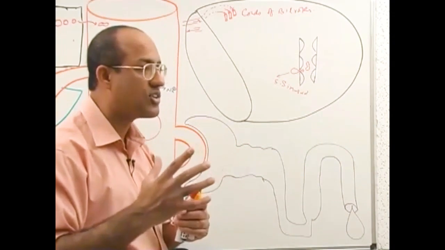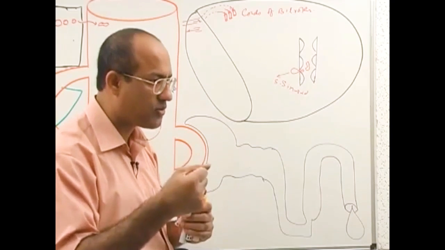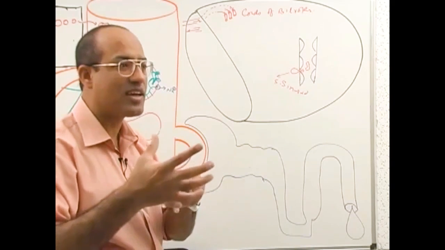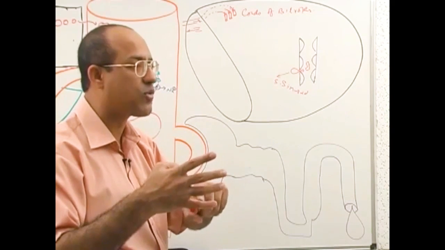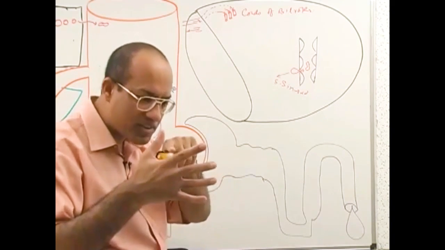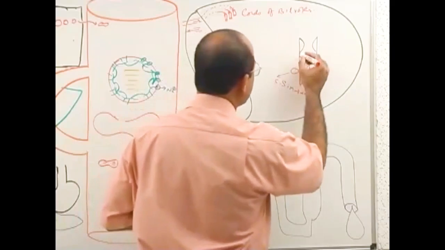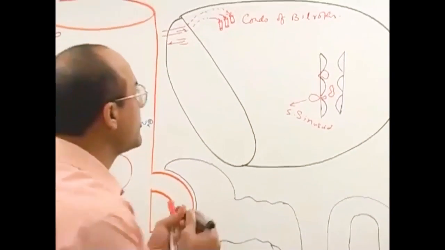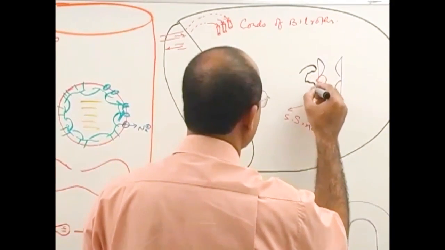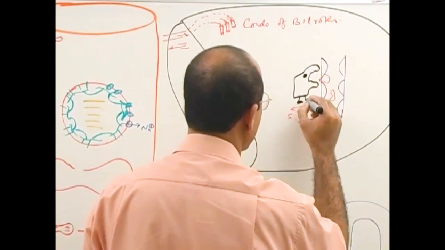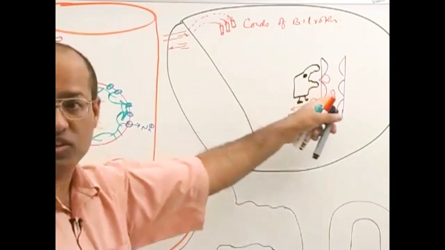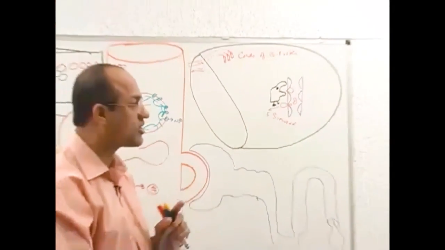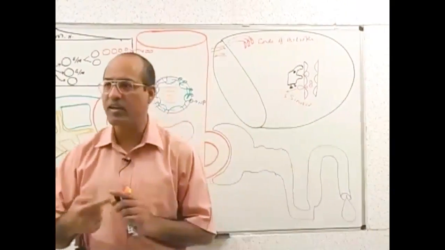Now an RBC which is very large, or not flexible, or stiff, which is old, do you think that can pass through the slit? No. So these slits are special biological operators to check the RBC's flexibility. Old RBCs get stuck there. Now, when an old RBC is stuck here for a long time, there is a special type of RBC eater here. What is this? Macrophage. When an RBC remains stuck for a long time, the macrophage will just grab the RBC and eat it. In this way, old RBCs are constantly being removed from circulation and new RBCs are constantly being produced.